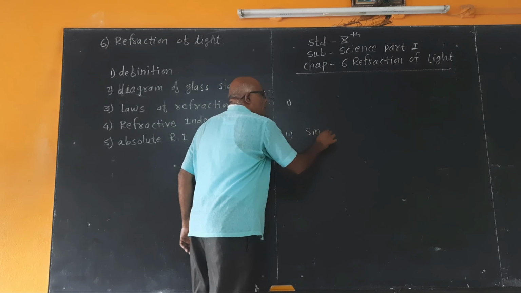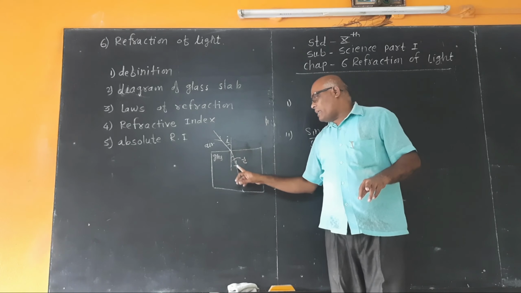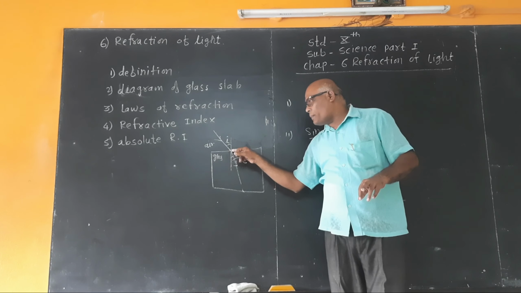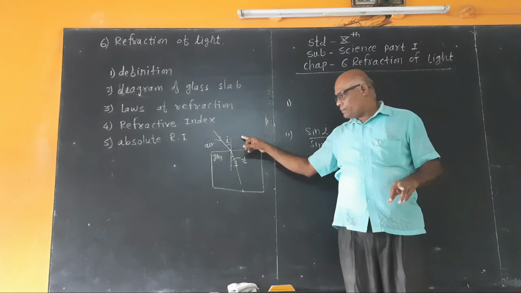What is the definition? The light ray changes its direction when it passes obliquely from one transparent medium to another transparent medium, is called refraction of light. Laws of refraction. Incident ray and refracted ray are on the opposite sides of the normal at the point of incidence, and all three lie in the same plane.